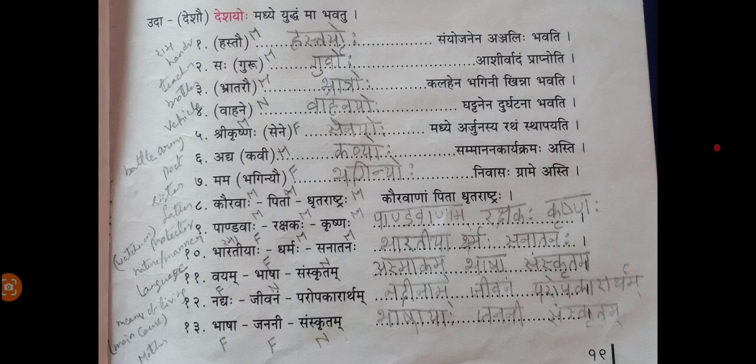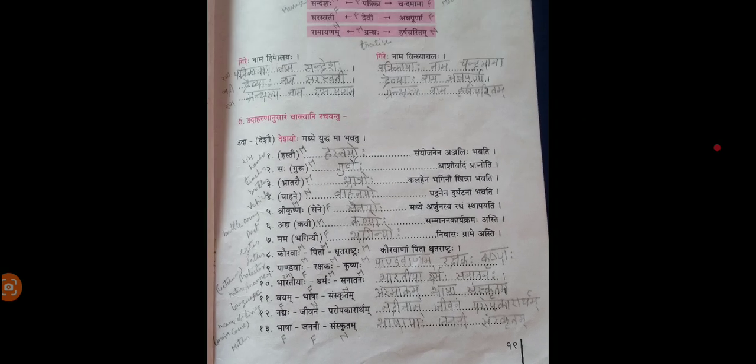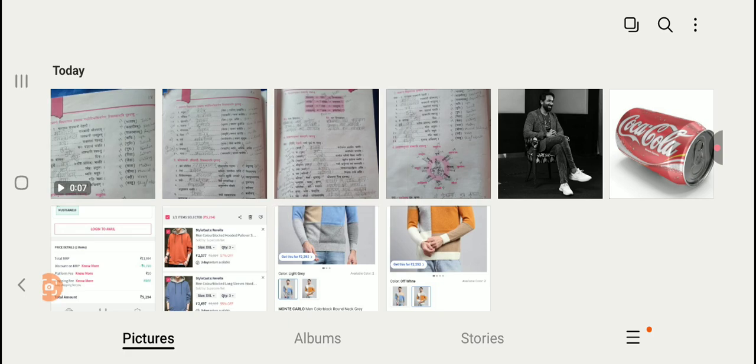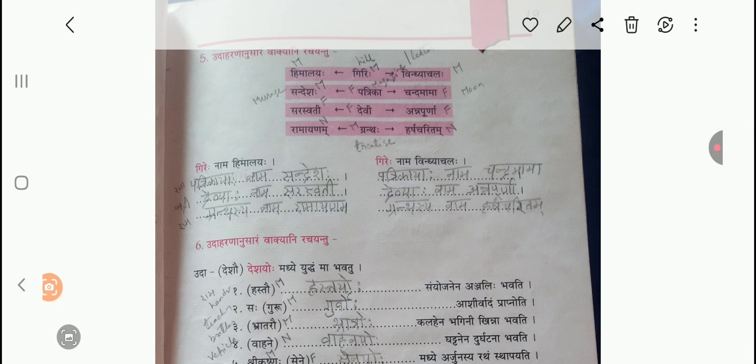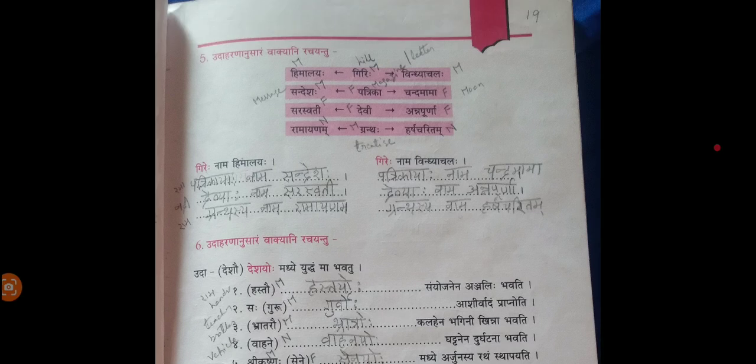So, with this, we are ending the class. This exercise is very simple, right? We have just taken the Shashti Vibhakti, the corresponding forms, dual, singular or plural, and the other words we are just keeping as they are. It's very simple. You just need to learn by heart, for all Shabdas, the Pradhama Vibhakti and Shashti Vibhakti. Learn them by heart. Then you can easily fill this entire Shashti Vibhakti exercise.